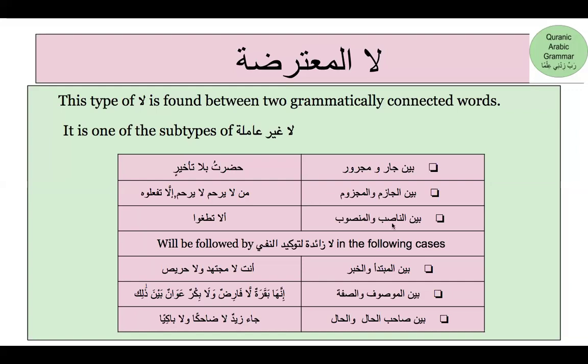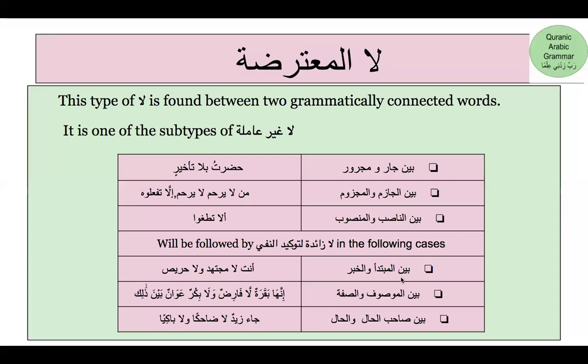If you find la in between harf nasb and mudare mansoob, you are going to call that la al-mutarida. As you can see here, alla tatghaw, and this is an example from Surah Ar-Rahman. So la here is going to be la al-mutarida.